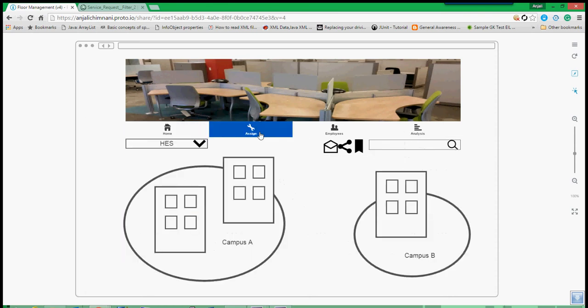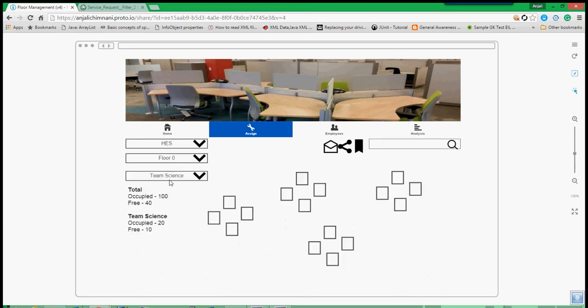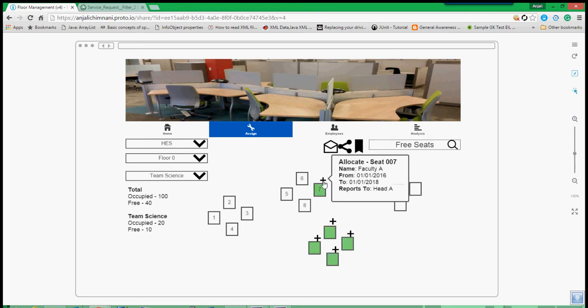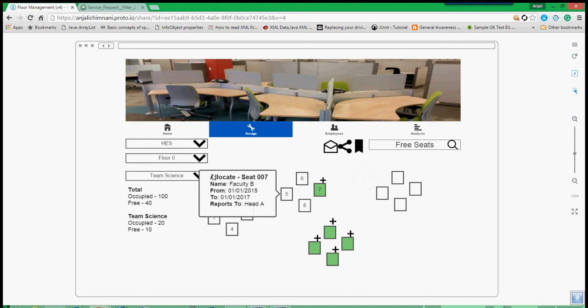But the other persona is the employees who work at the base level, who cater to the service requests from the organization and do the allocations. As we saw, there was an allocate request. So we made this pictorial as well, when the floor plan is available. For this organization, for campus A, for floor 0, there are multiple teams sitting. What are the statistics? He would see how many free seats there are, allocate the free seats, and see who is sitting on the different kinds of other seats. So this is the kind of work done by our other persona.